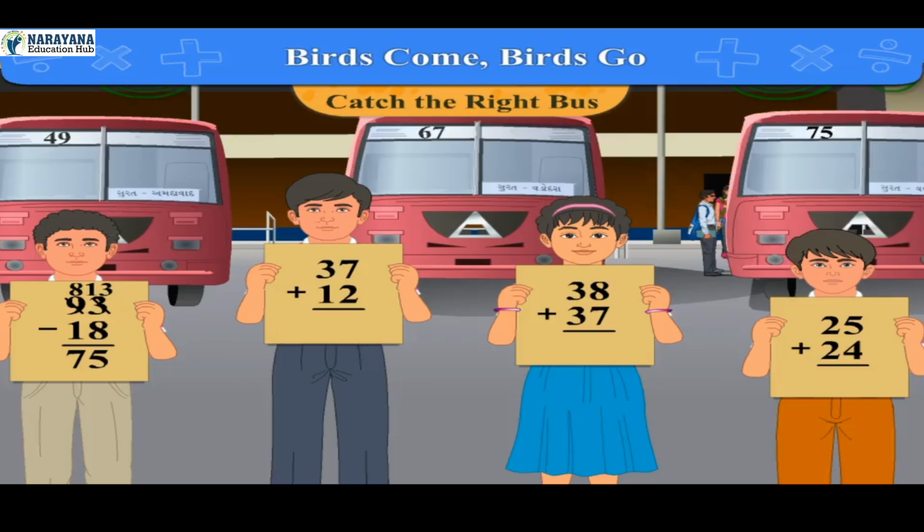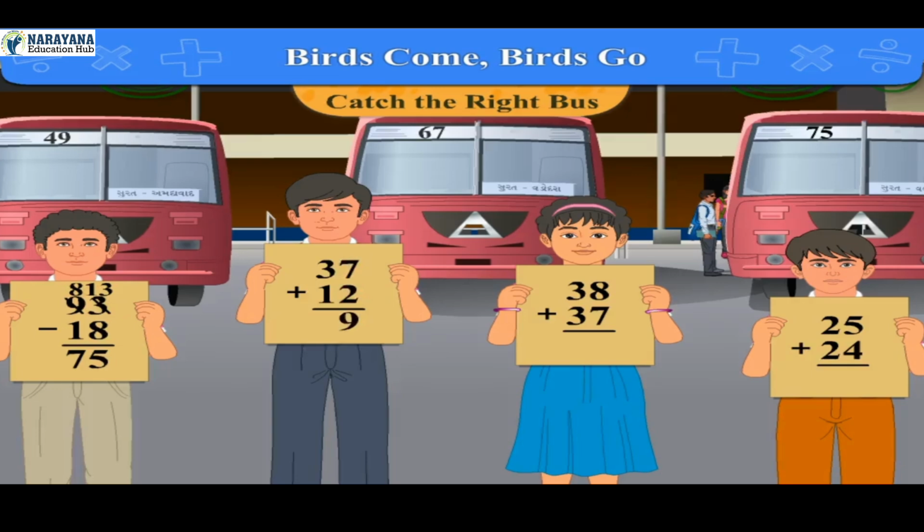Here it is given on the sixth card, 37 plus 12. So add them. Adding 7 and 2, we get 9. We write 9 below 2.